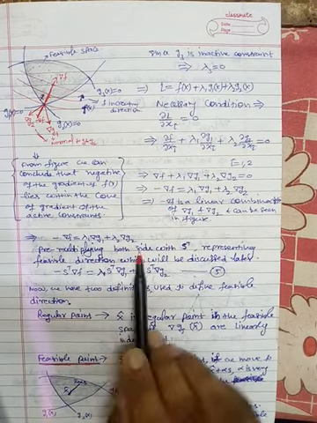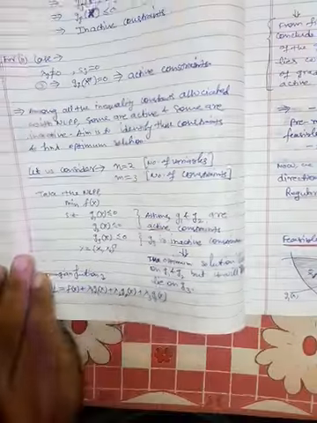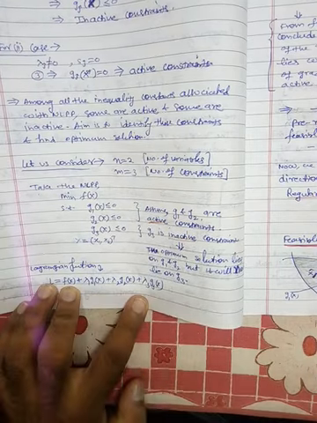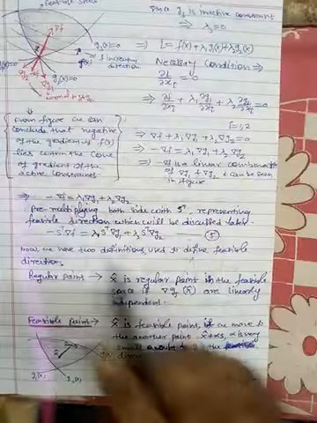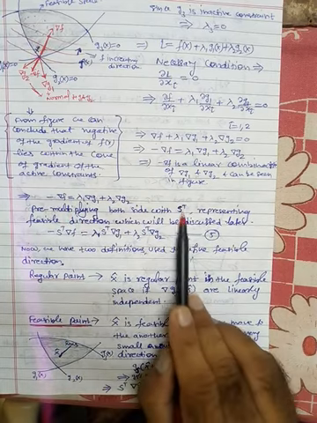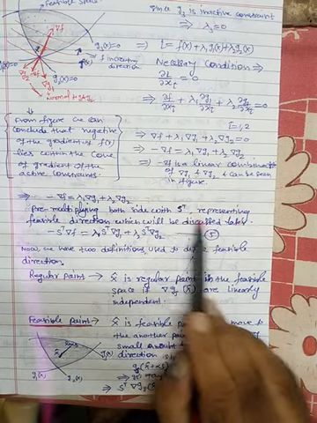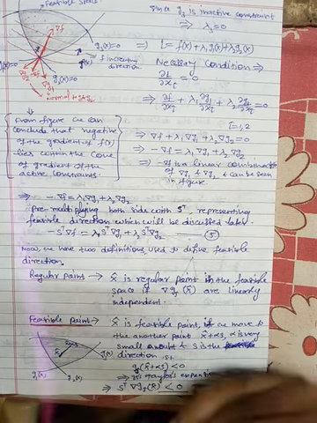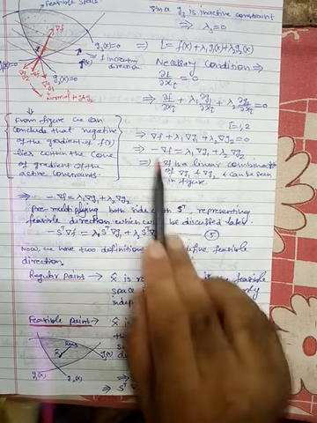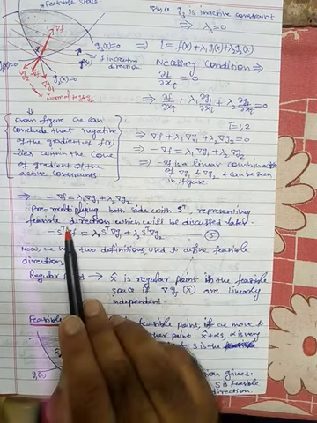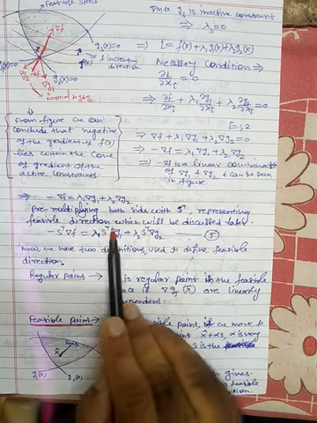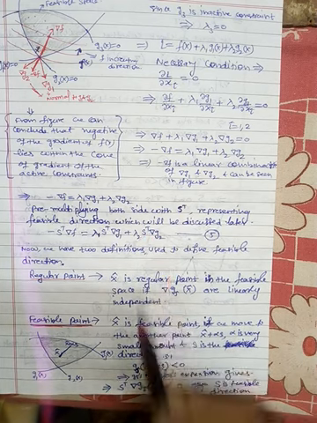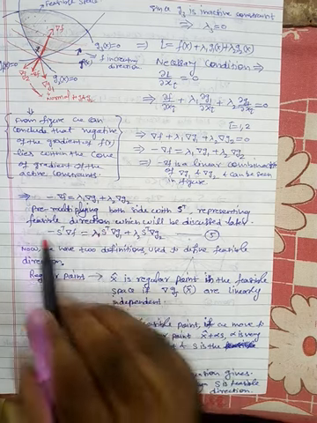Now pre-multiply by, because here we have not taken, if you remember, s1 square, s2 square, s3 square. So now to compensate this, we will pre-multiply both sides by s transpose, representing feasible direction, which will be discussed later. What is the meaning of feasible direction? We will discuss it later on. So when you multiply this, what you will get is minus s transpose gradient of f is equal to lambda 1 s transpose gradient of g1 plus lambda 2 s transpose gradient of g2. Fine. So now we will try to discuss this feasible direction.